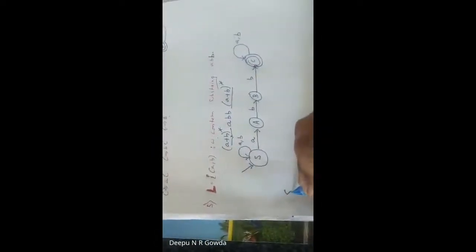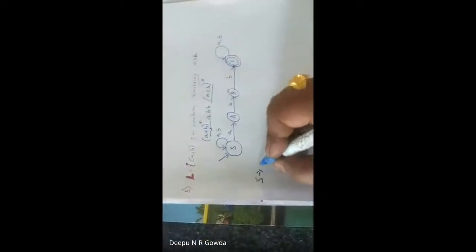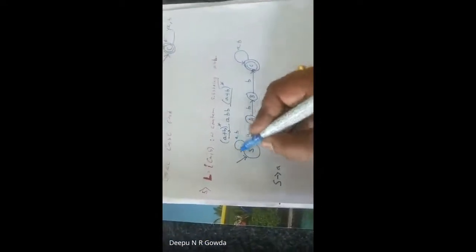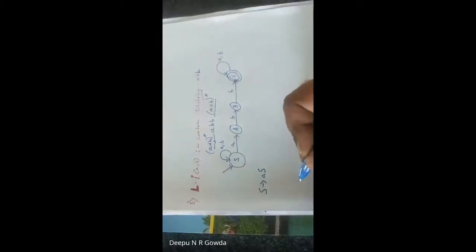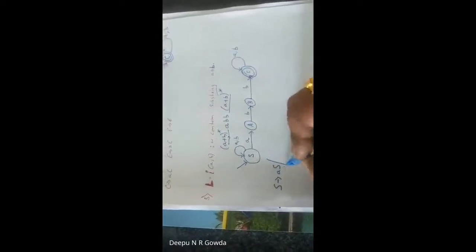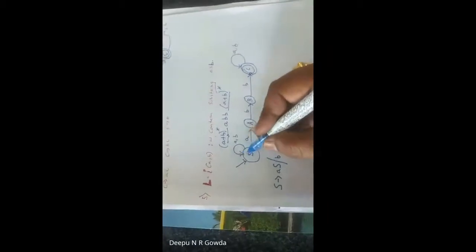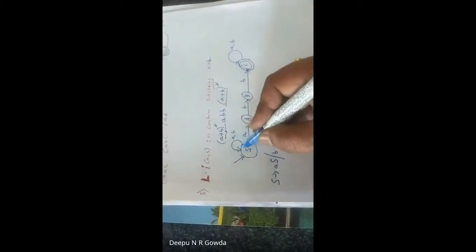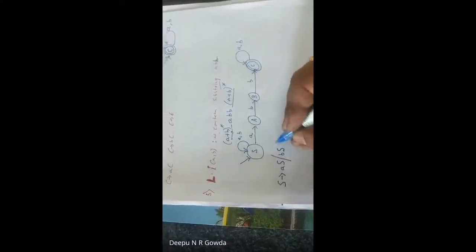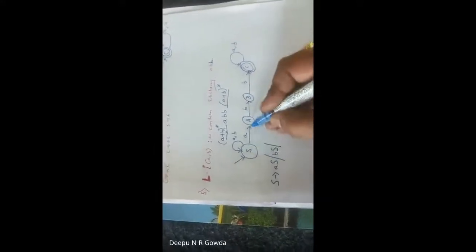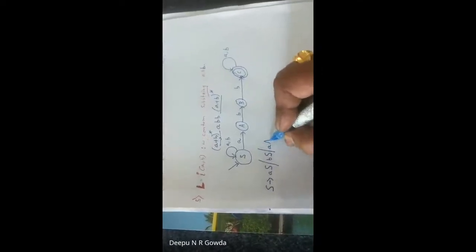Now for this, let me write a CFG, a grammar, and how it looks. S tends to A. When I'm in S and read A, where am I going? I'm going to S again, so I've written that. Clear? Or S tends to B, and B again is going to S, so I write BS. Or if I use A, it's going to A, so I take it as AA. I hope now everyone is clear how to write the grammar for the given question.